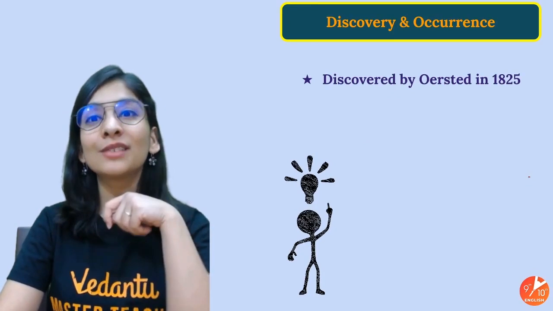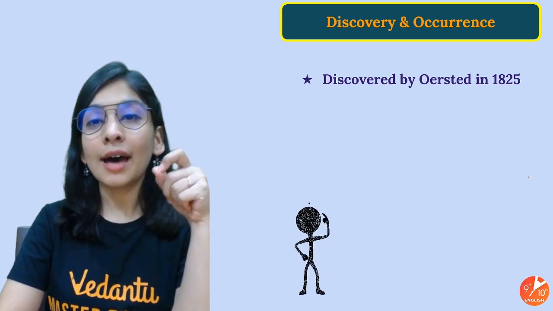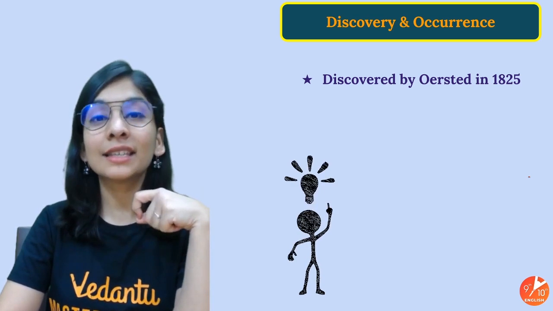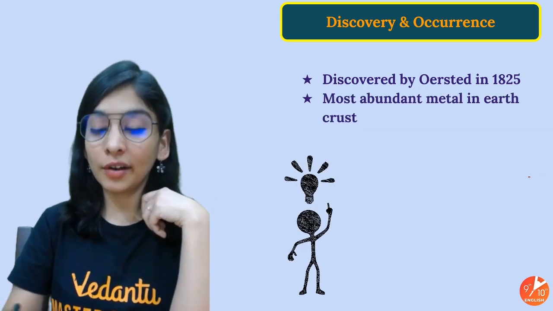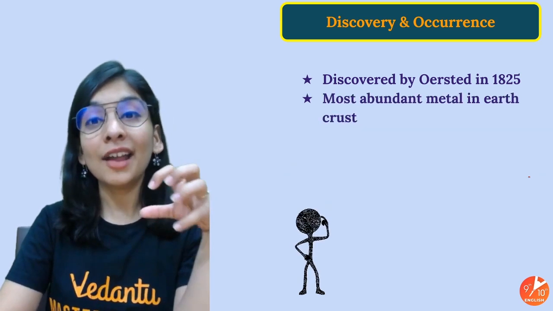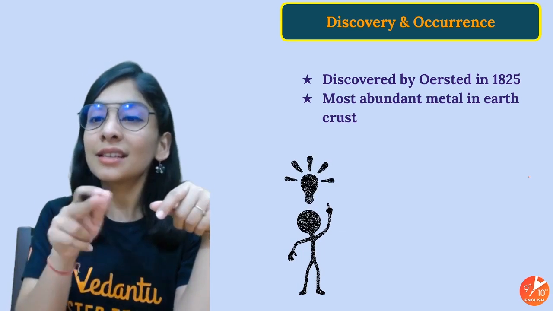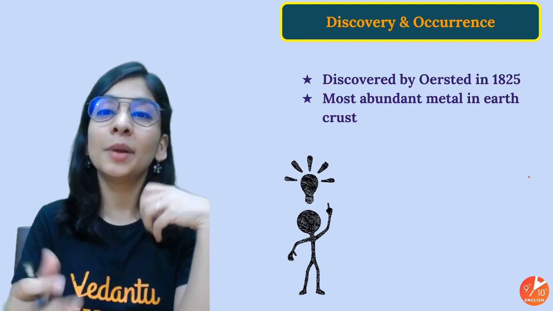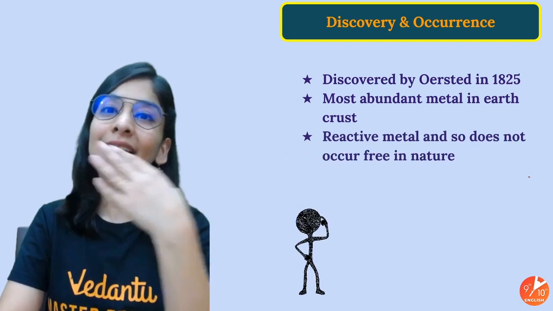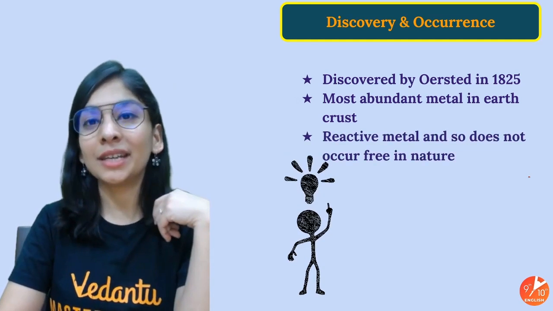Now, in the first place, who discovered aluminium metal in the very beginning? His name was Oersted, and in 1825 he discovered aluminium metal. And trust me, don't get confused, this is the most abundant metal in the earth's crust. It's so reactive that it can't be present in the free form. After that only iron and other metals will come.